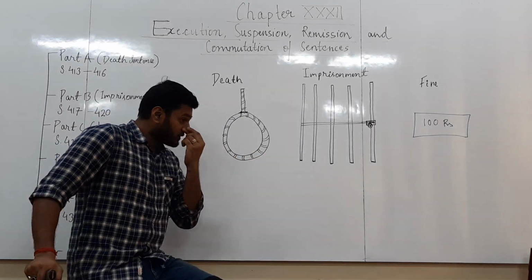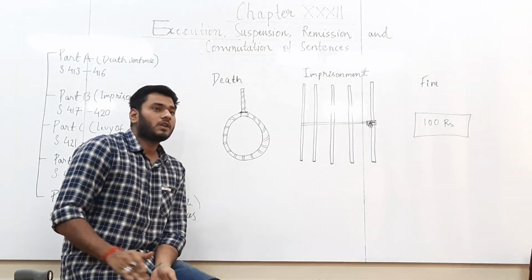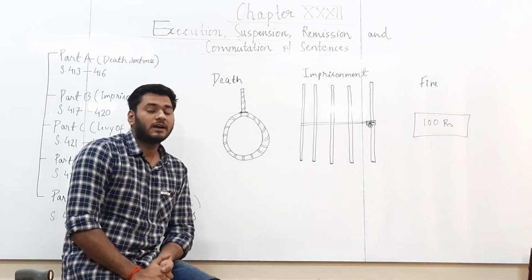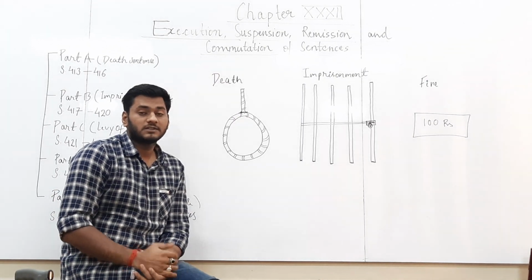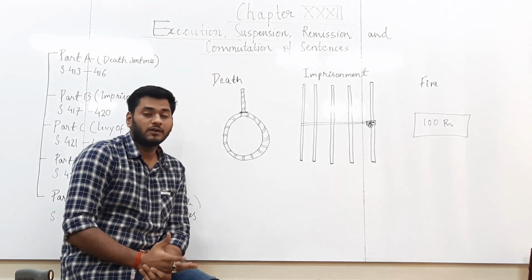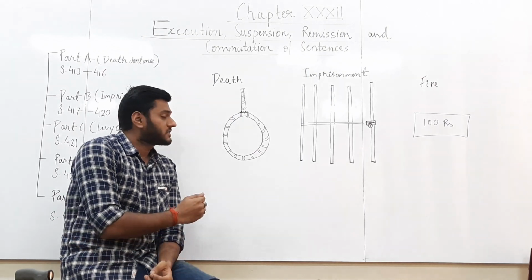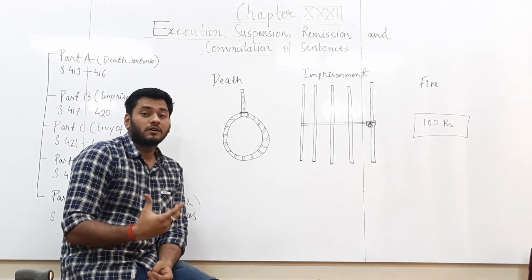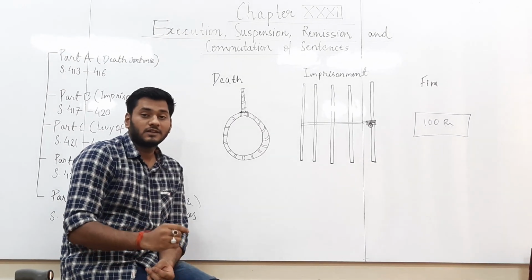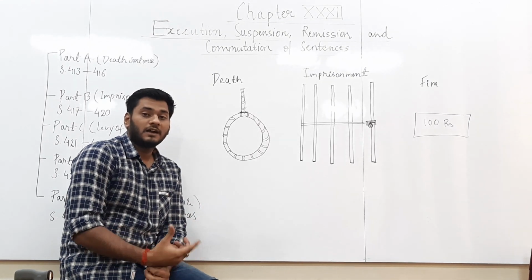So the first thing this chapter provides is the execution of death sentence. Now in the last class we studied that a death sentence is to be confirmed by the High Court. If a Sessions Court passes a death sentence, it is to be confirmed by the High Court. Once a death sentence is confirmed by the High Court, the Sessions Court may order its execution. How? It is ordered by the warrant of execution. The death warrant is issued by the Sessions Court, the court which has passed the sentence, and then it will be executed.